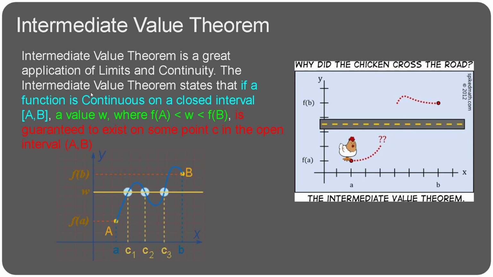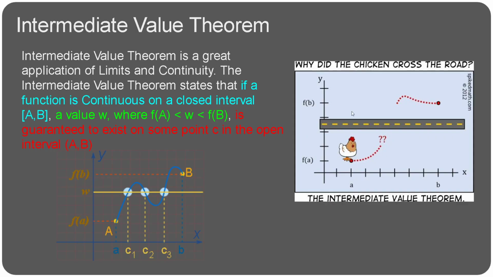So because the chicken's path is continuous, there's going to be a time, this green part, there has to be a time between the start of the road and the end of the road where the chicken itself is on the road. It has to happen. It's guaranteed to exist at some point. With the intermediate value theorem, we don't know when that point is.